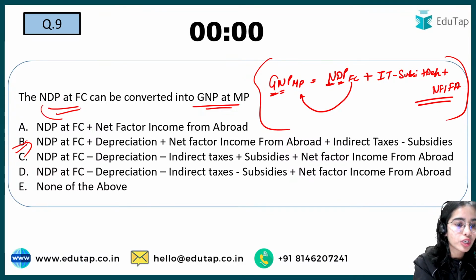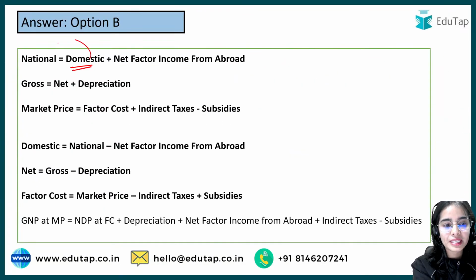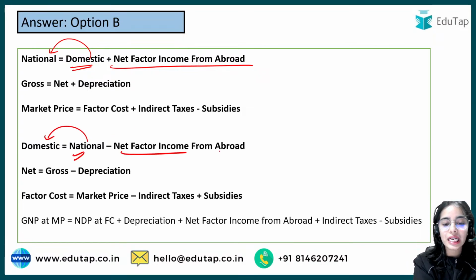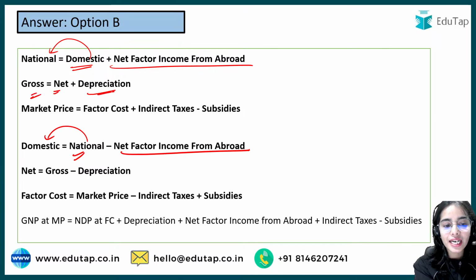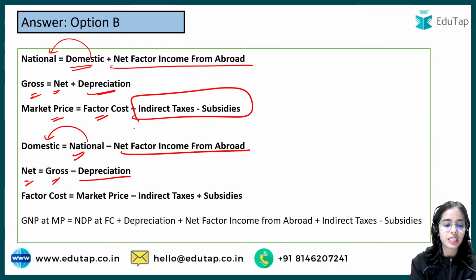You have to convert this into this. So from domestic to national, add net factor income from abroad. From national to domestic, deduct whatever is coming from abroad. Net to gross, add depreciation. Gross to net, deduct depreciation. Factor cost to market price, add the indirect taxes, deduct the subsidies, and vice versa.